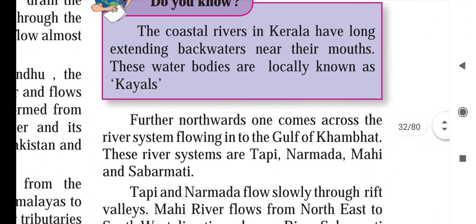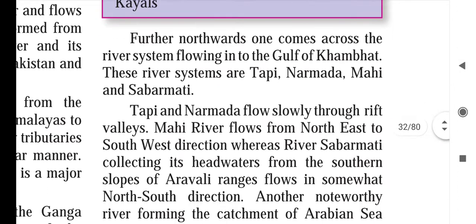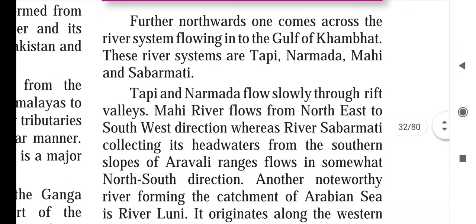Now see, the coastal rivers in Kerala have long extending backwaters near their mouth. So near Kerala, there is backwater near the river's mouth. These water bodies are locally known as Kayals. Further northward, one comes across the river systems flowing into the Gulf of Khambat.